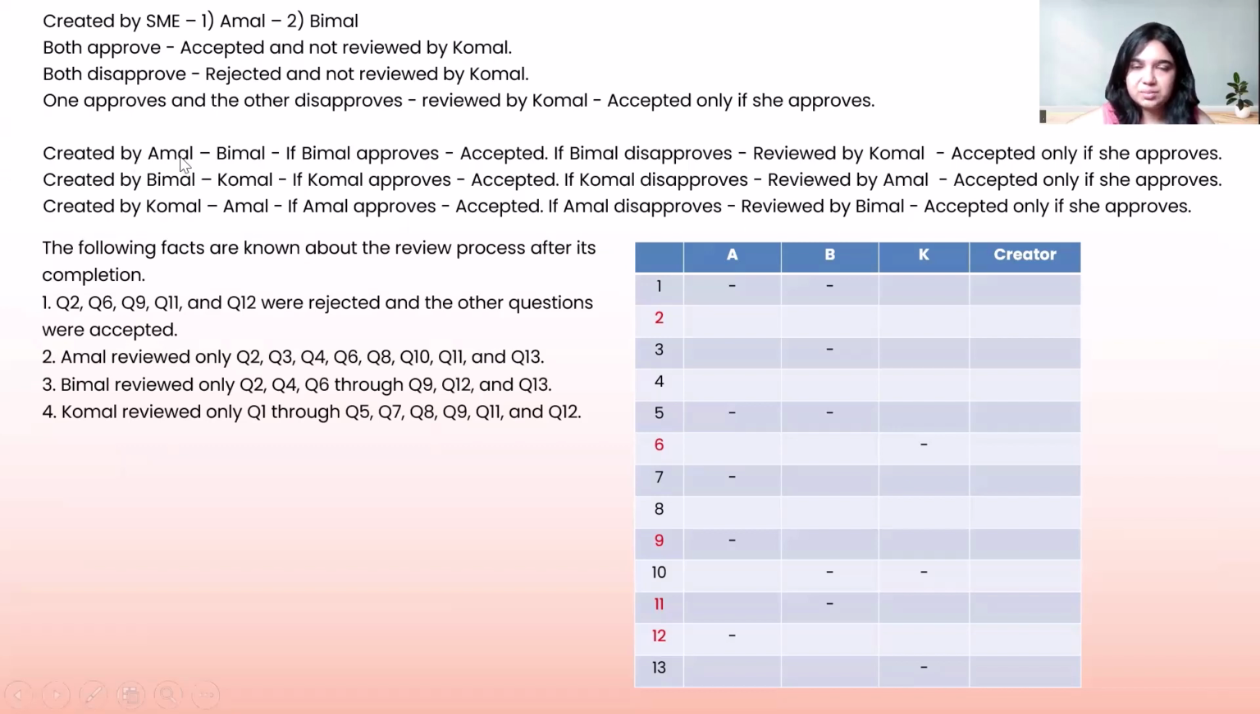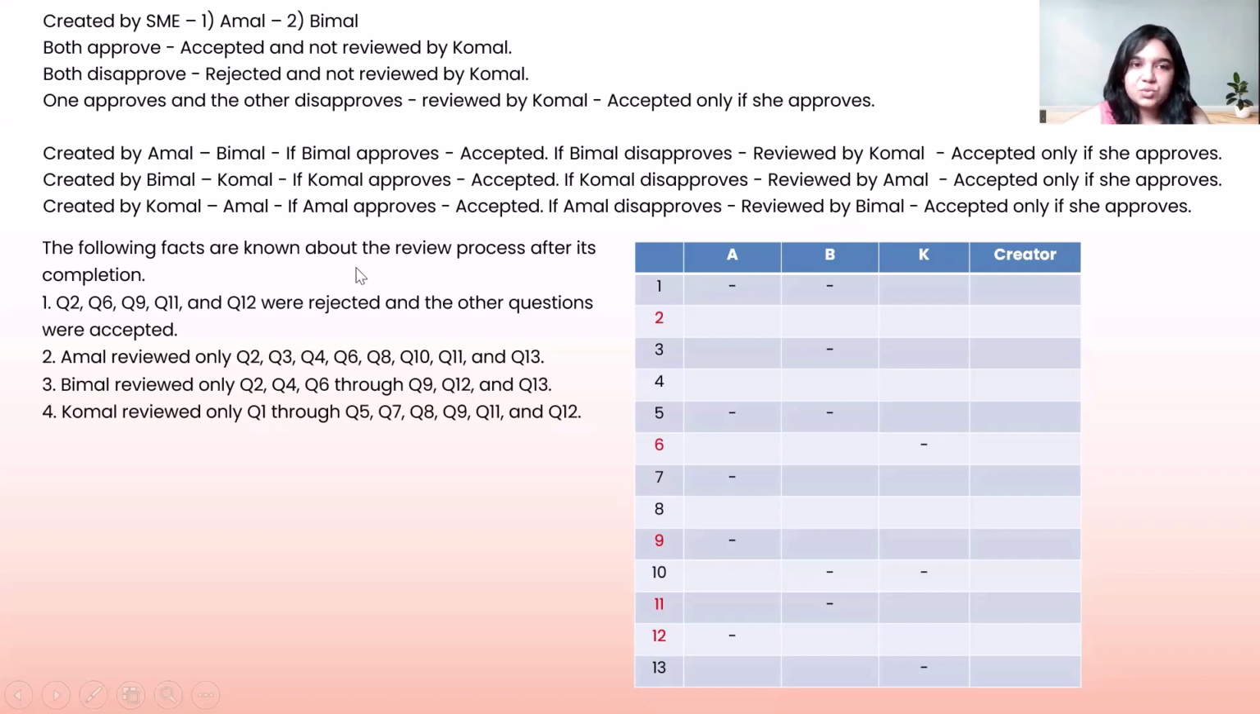If a question is created by Amal, it goes to Bimal first. If Bimal approves, the question is accepted. If Bimal disapproves, then it is reviewed by Komal and accepted only if Komal approves. Likewise, for Bimal, Komal comes first, and after Komal, Amal is in the picture. And for Komal, Amal is first, and then it is Bimal.